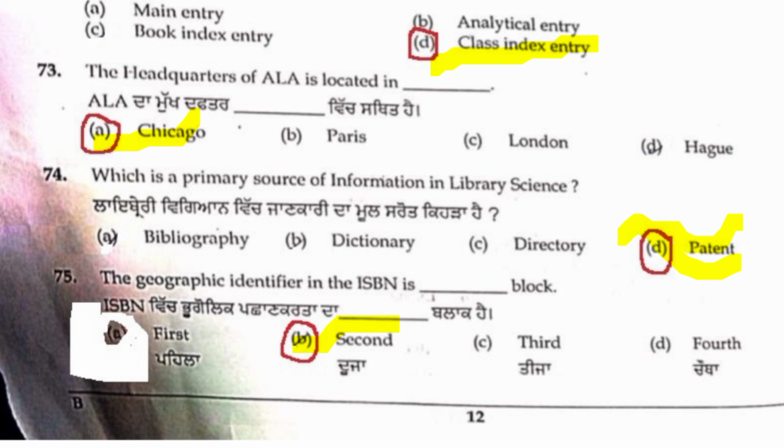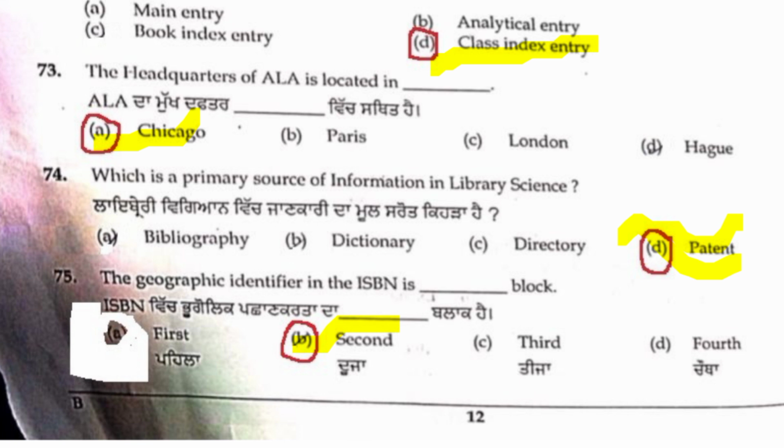74, D is the correct answer. 75: the geographic identifier in ISBN. The ISBN is divided into parts by dashes, into blocks. Which part is the geographical identifier? The second is my answer, friends. I am not sure about this one, but based on my knowledge I am explaining. So second is that. B is the right answer, friends.